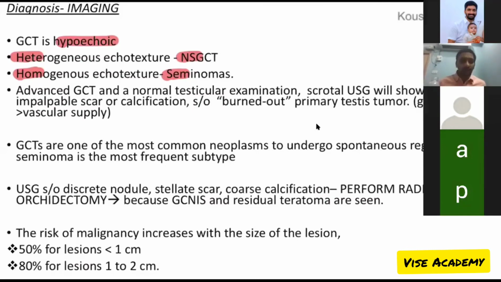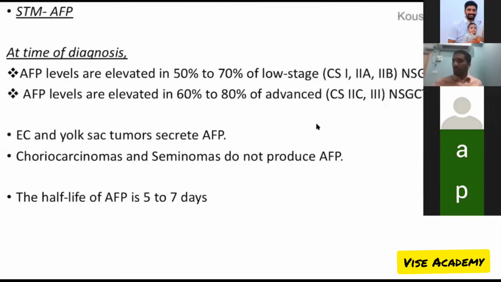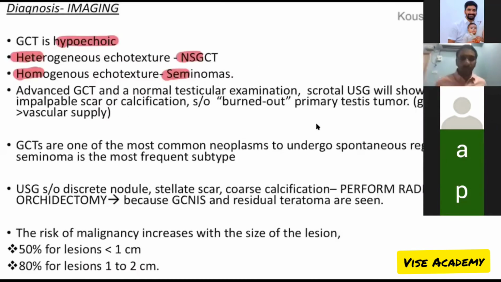Right, the risk of malignancy increases with the size of the lesion. If it's less than 1 centimeter, there is a 50% risk, and it's 80% when the size increases to 1 to 2 centimeter. And one more thing I need to impress upon you is that burnt out tumor can appear as a discrete nodule, or as a stellate scar, or as a coarse calcification. The 3 findings on ultrasound of a burnt out tumor are nodule, scar, or calcification. If these are present, then go for an orchidectomy.